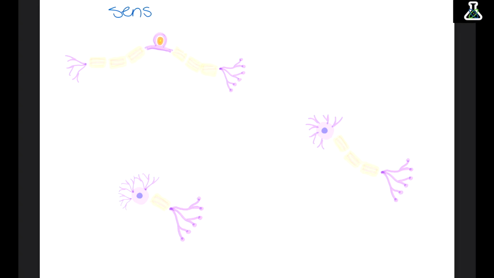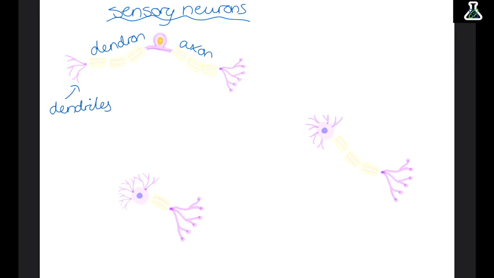There are three different types of nerve cell. The first is sensory neurons. We have a dendron, an axon, as well as dendrites and axon terminals. This middle part of the cell is the cell body, which is where the nucleus and all the other organelles are found. Sensory neurons are connected to our receptors. These are the things that take in the surroundings, so our senses. All sensory neurons are in the peripheral nervous system.